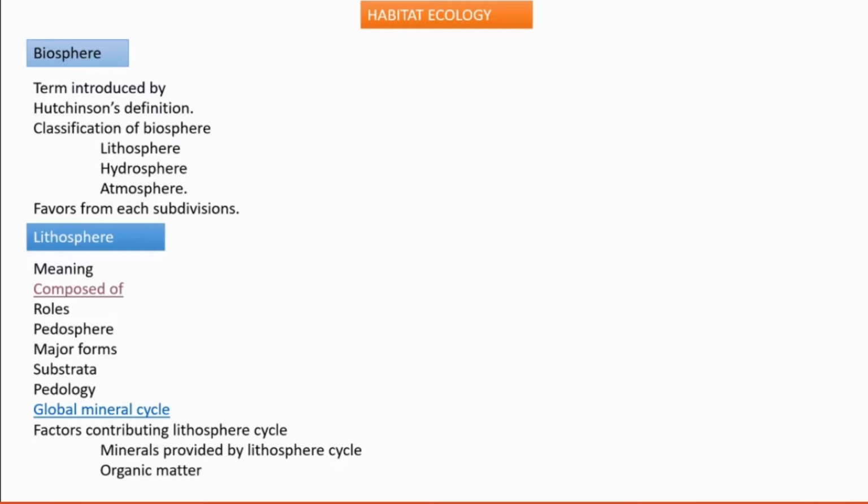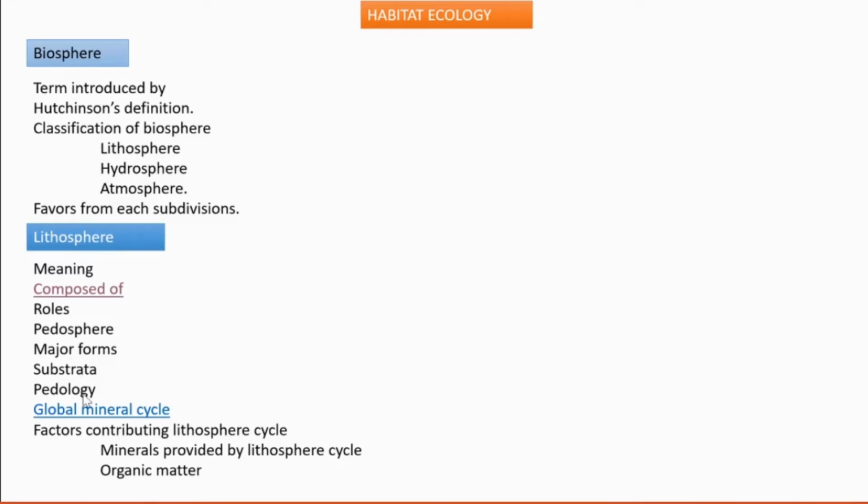All those solid surfaces are called substrata, and that is also provided by lithosphere, right? Without the substrate, no organisms can exist. So substrate is that much important for the existence of organisms, and that important constituent is contributed by lithosphere.